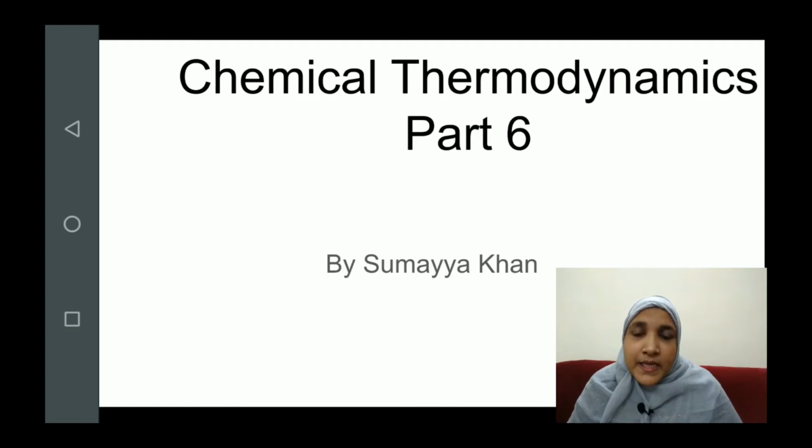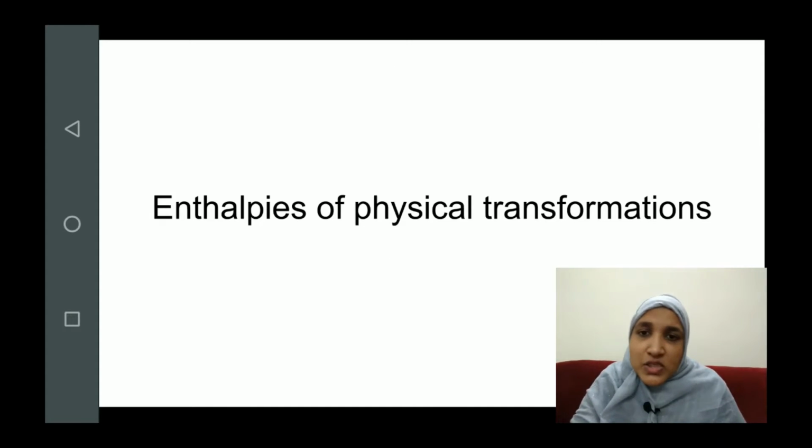Okay. Now we are going to study the enthalpy changes or enthalpies of different types of physical changes that we can observe. Okay. And we are going to associate those enthalpies to those physical changes. Okay. So today's topic is to study the enthalpies of physical transformations.